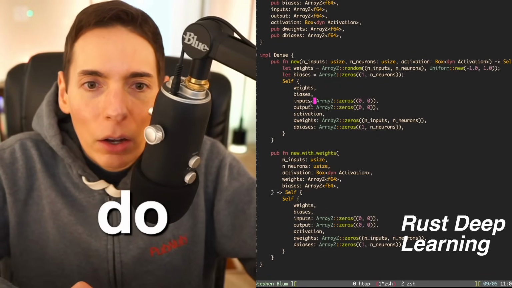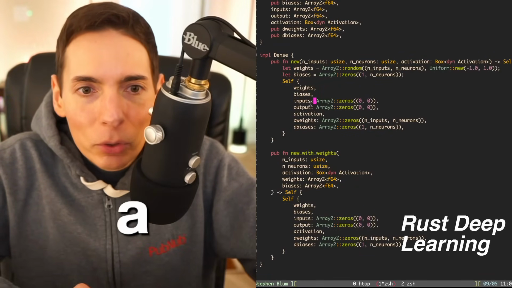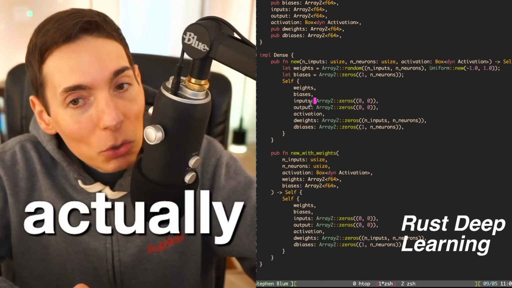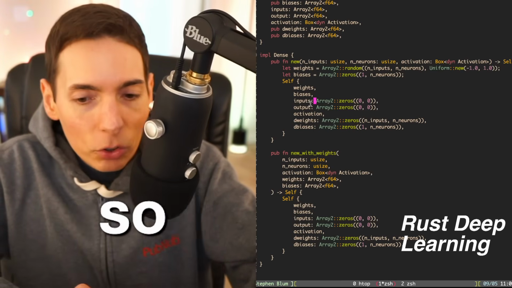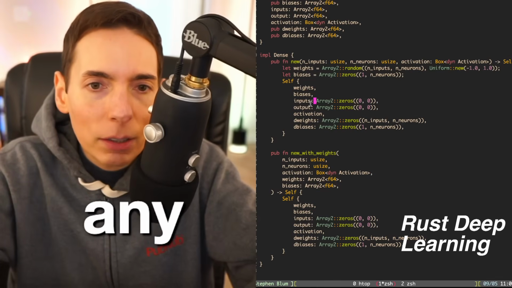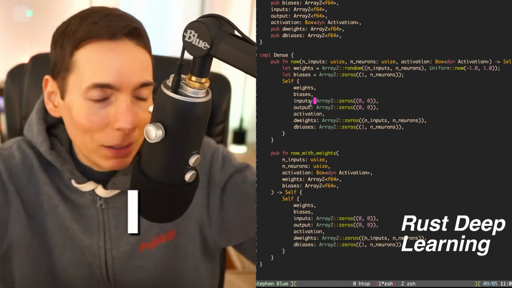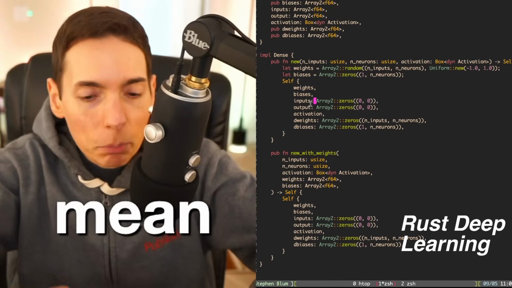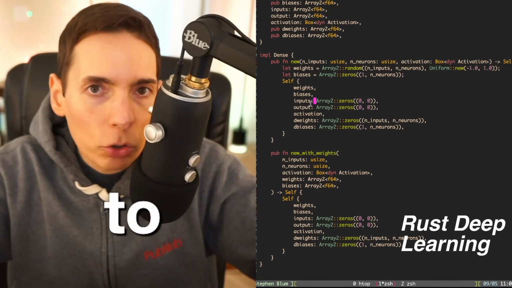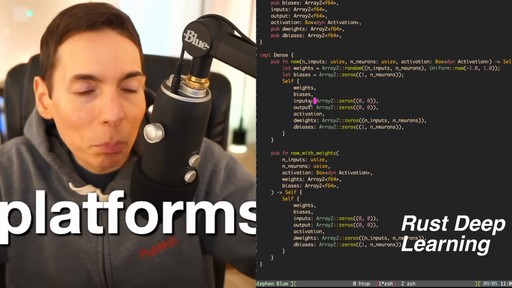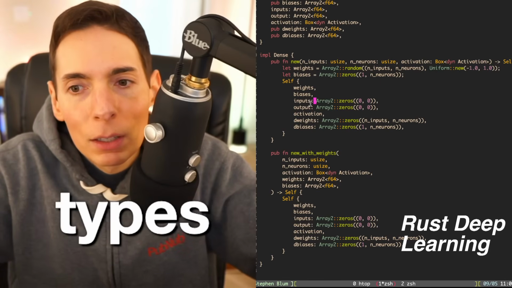Tanmay asks: are we making a deep learning model using Rust that can be deployed on blockchains? Yes, you totally could. Solana and any blockchain that supports Rust or a WASM container. Of course, Rust can be compiled to most target binaries for any of the operating systems, platforms, or different processor types.